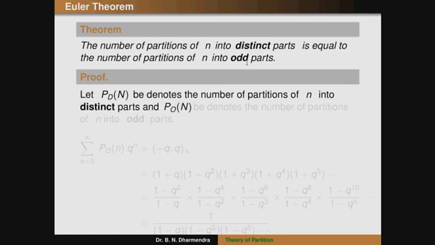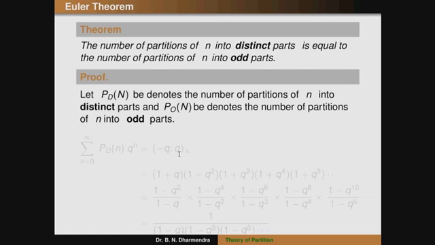And P suffix o, for odd parts, denotes the number of partitions of n into odd parts. It is not capital N, it is a small n. So therefore, it can be rewritten with small n in both cases.